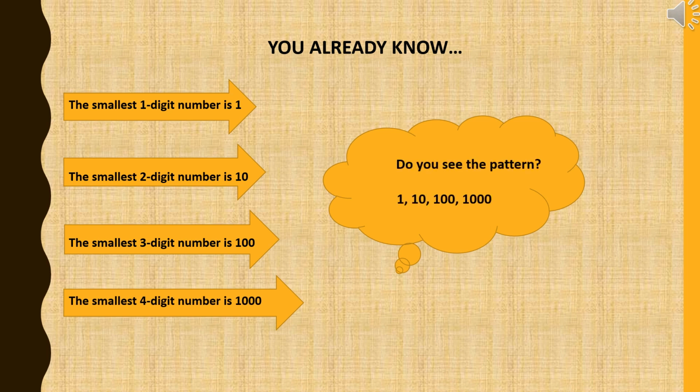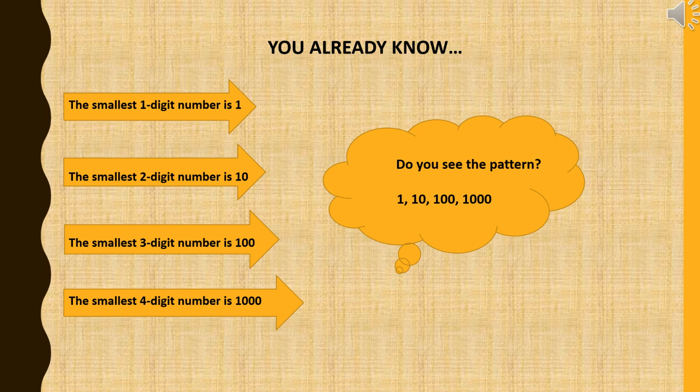Similarly, you also know the smallest one digit number is 1. The smallest two digit number is 10. The smallest three digit number is 100. The smallest four digit number is 1000, means 1 followed by 3 zeros.